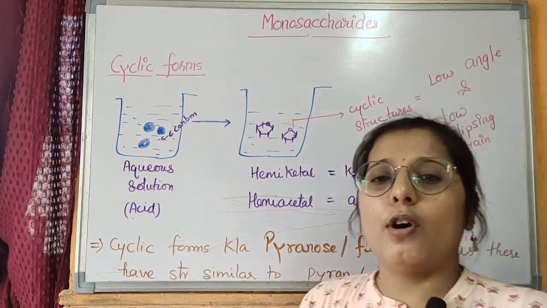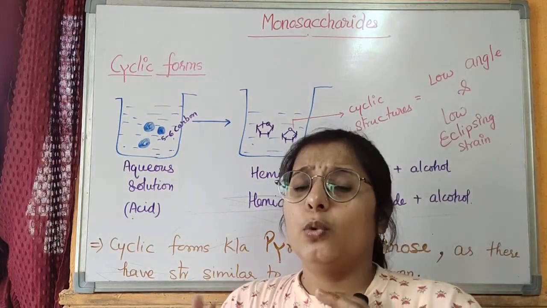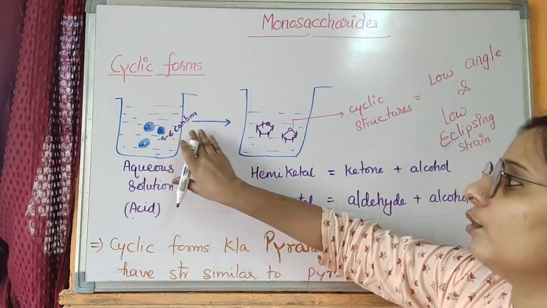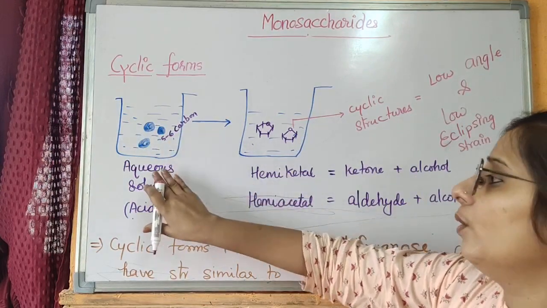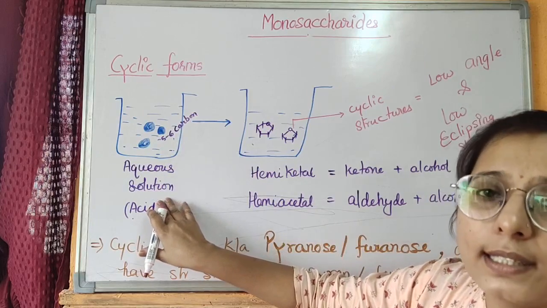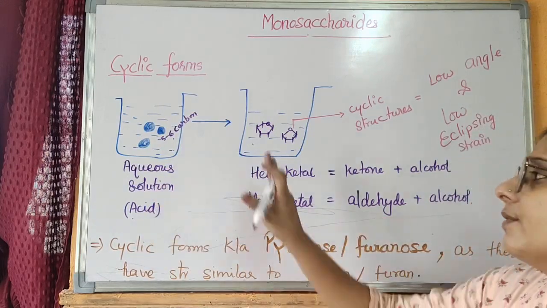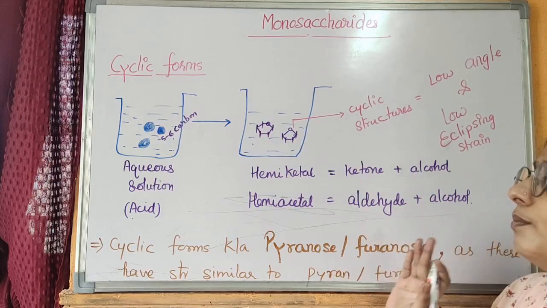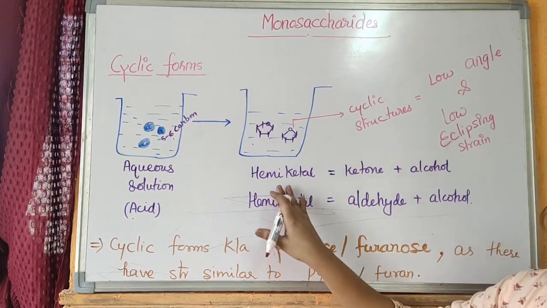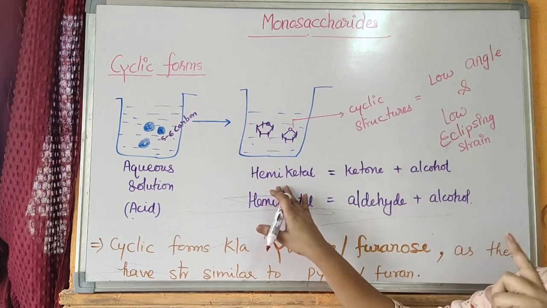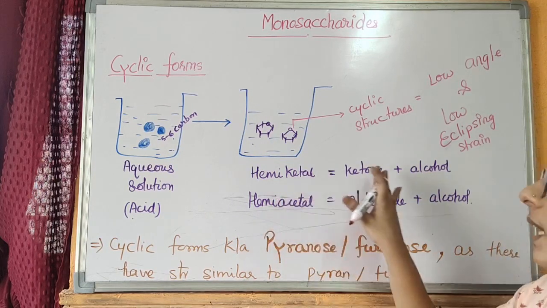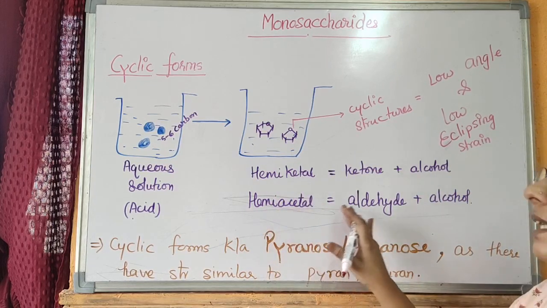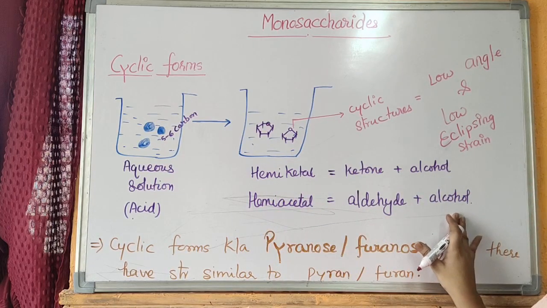Coming to the cyclic forms of monosaccharide. When a monosaccharide having carbon atoms of 5 or 6 is kept into an aqueous solution or an acidic solution, the monosaccharides form cyclic structures. The cyclic or ring structures may be hemiketal or hemiacetal, where the ketone group of the monosaccharide reacts with the alcohol and forms hemiketal, while in hemiacetal form the aldehyde group reacts with the alcohol.